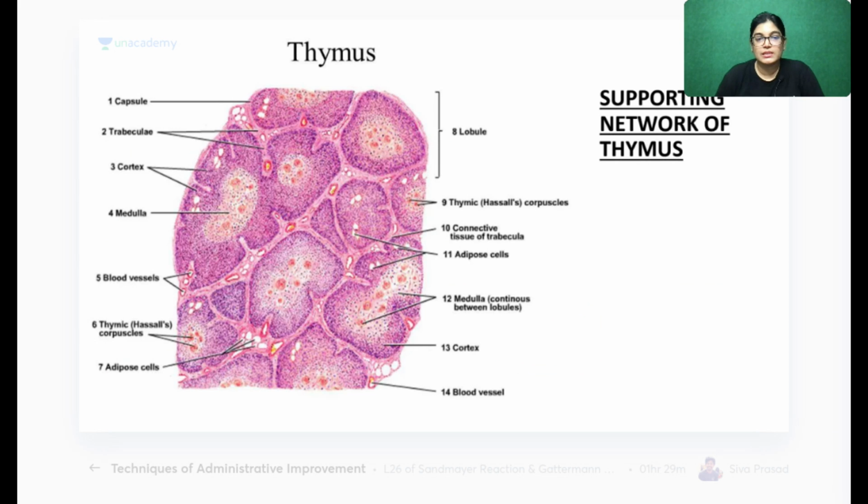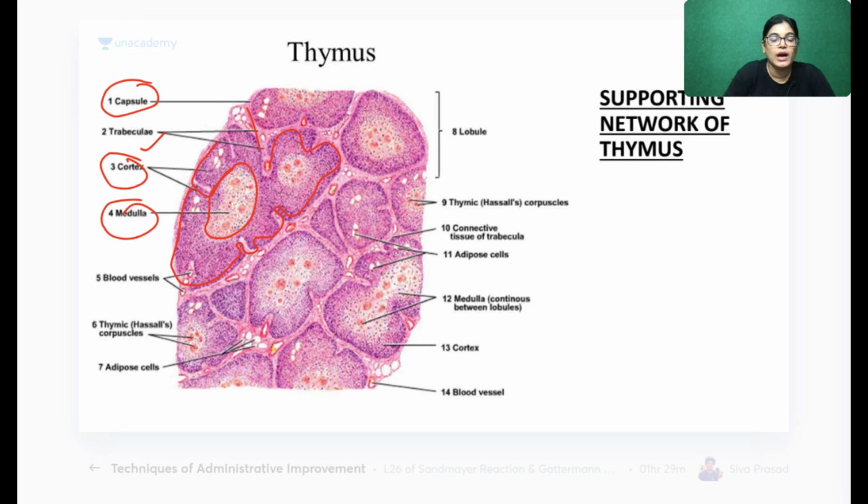Now let me show this diagram of the thymus gland. The outermost covering is the capsule, with trabeculae, which are incomplete. This darker-stained structure is the cortex, and the inside, lighter-stained part is the medulla.